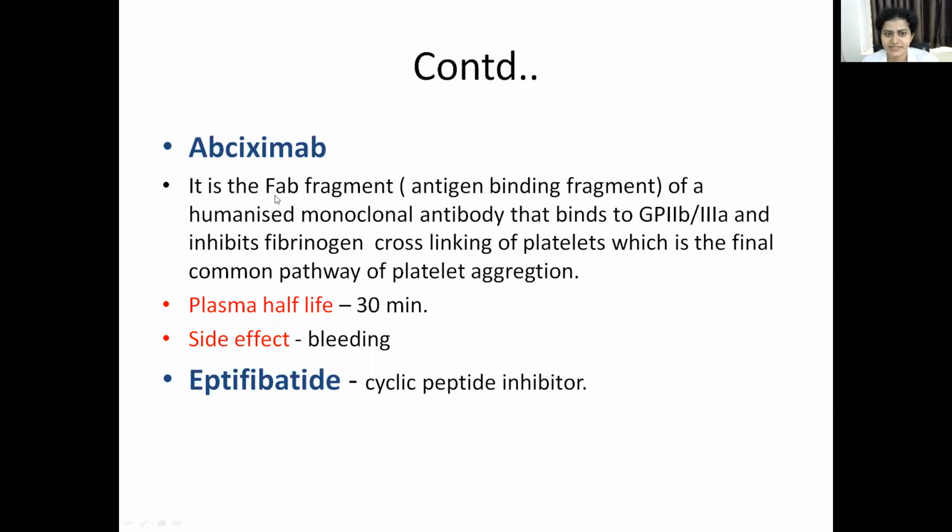Abciximab is the Fab fragment, that is the antigen binding fragment, of a humanized monoclonal antibody. The name itself has mab: any drug ending with the suffix mab is a monoclonal antibody. They bind with the glycoprotein 2B and 3A receptor and inhibit the fibrinogen cross-linking of platelets, which is the final common pathway of platelet aggregation. The half-life of this drug is 30 minutes and the side effect is bleeding. Eptifibatide is a cyclic peptide inhibitor.